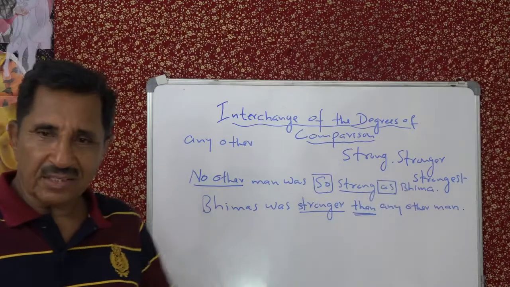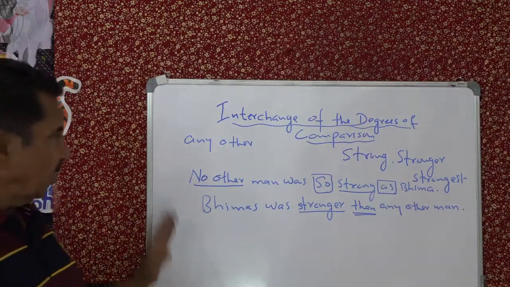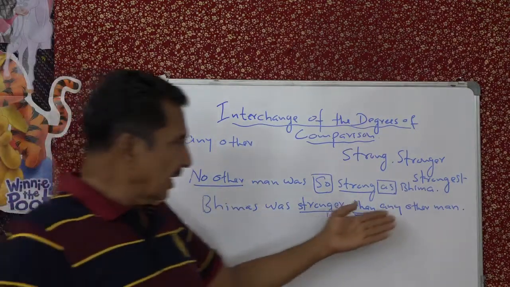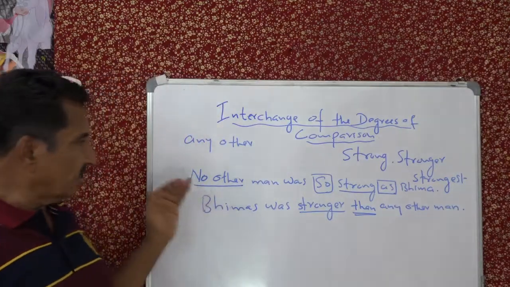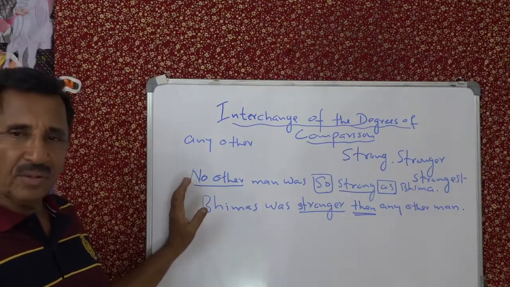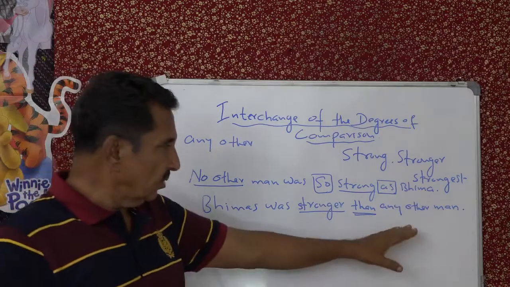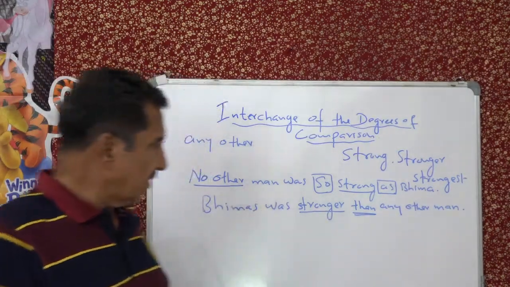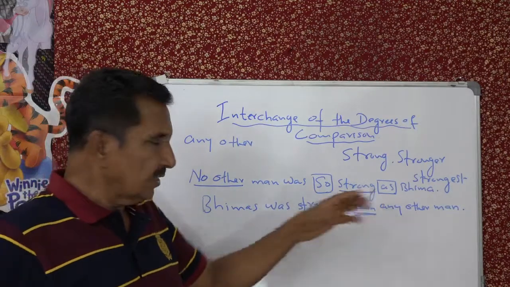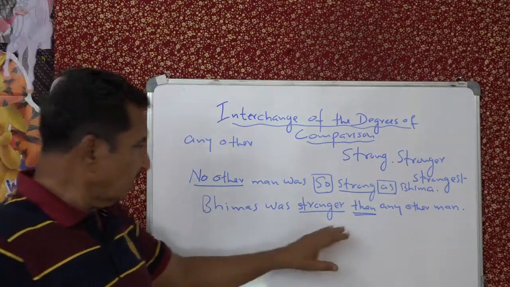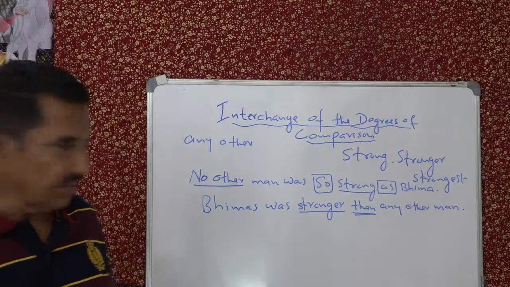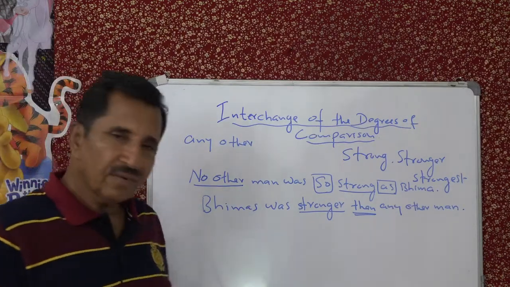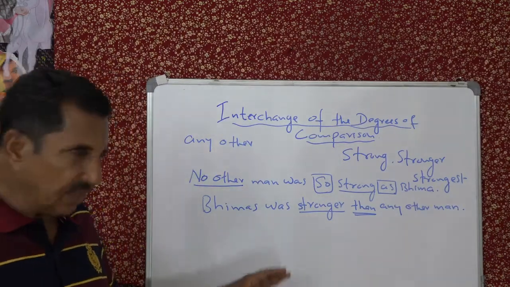The positive degree started with 'no other man', but in the comparative, 'any other man' comes at the end of the sentence. 'So' and 'as' are deleted, and instead you have the comparative degree, and it starts with the subject Bhima.